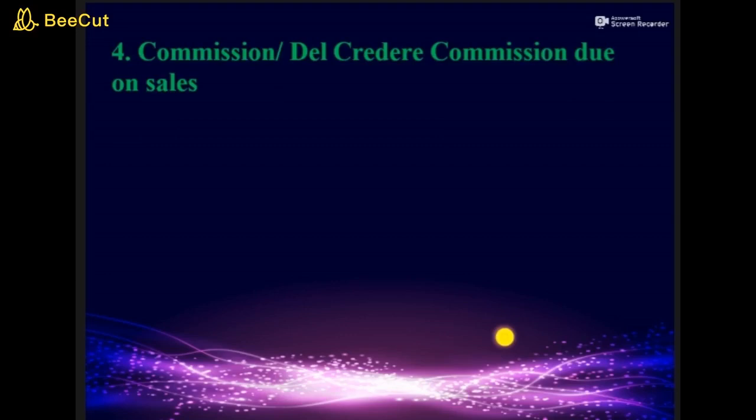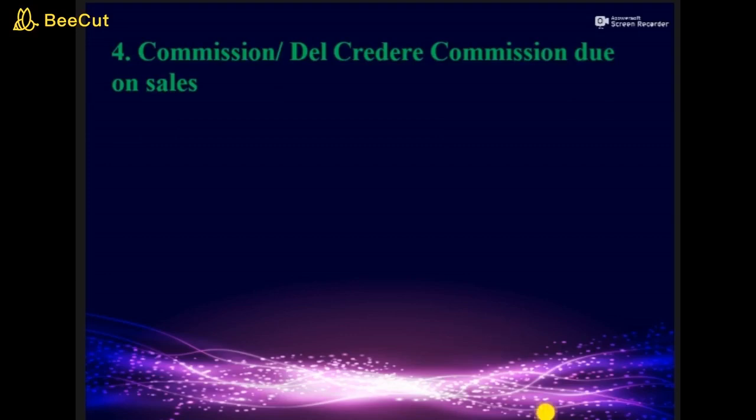Normal commission is given to consignee for making the goods available to the customer, that means making the normal sale. And Del Credere Commission is given to consignee for taking the guarantee that if there is a bad debt, then consignee himself is responsible. Consignor is not responsible for the bad debts.